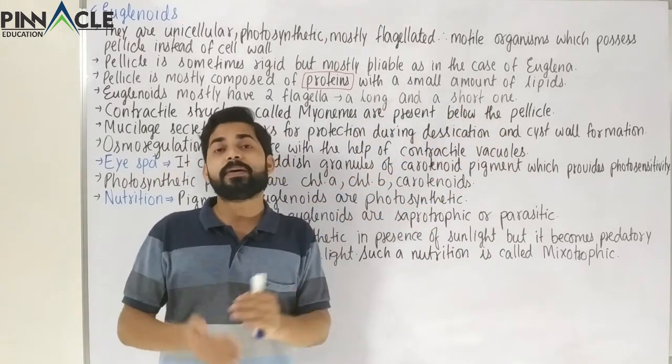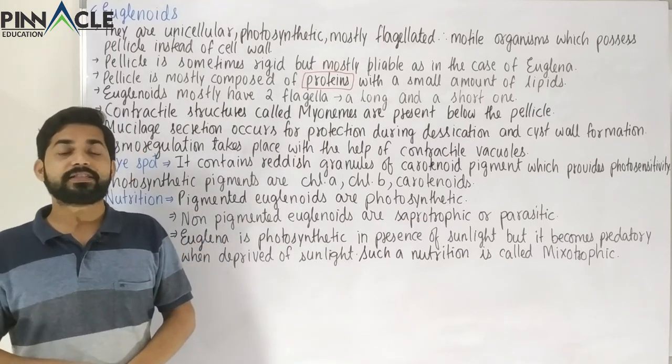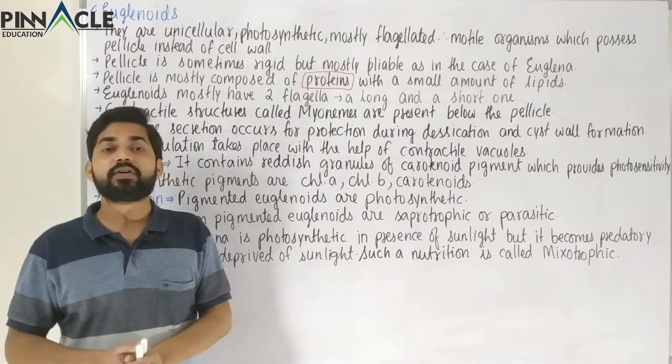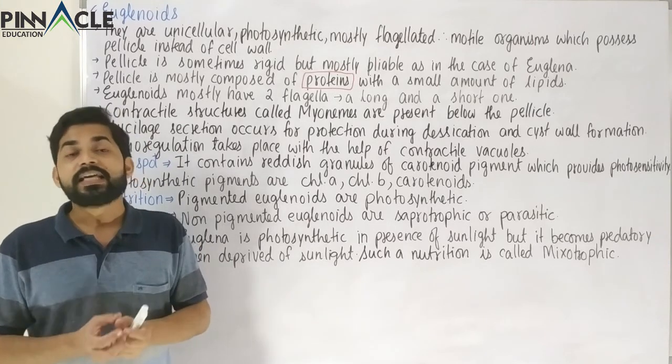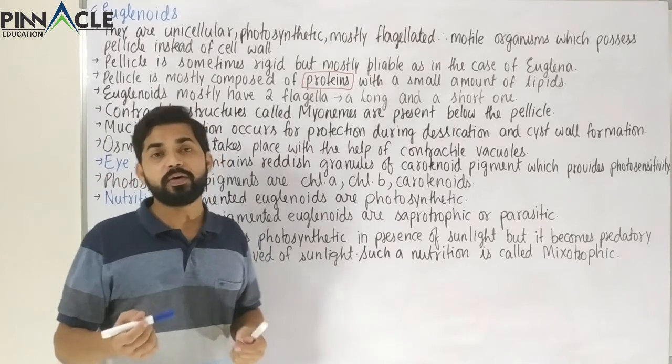So beneath the pellicle there are some structures which are contractile in nature, therefore they can make the cell contract. The body of the euglena can contract because of certain structures which are called myonemes.